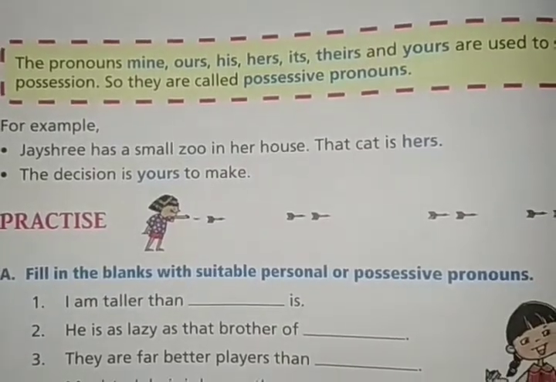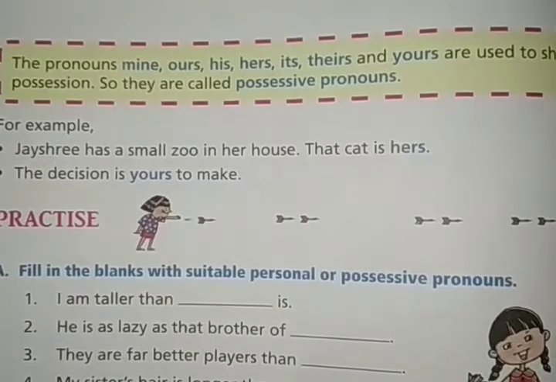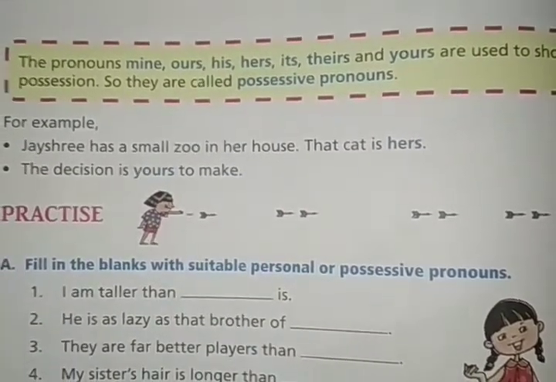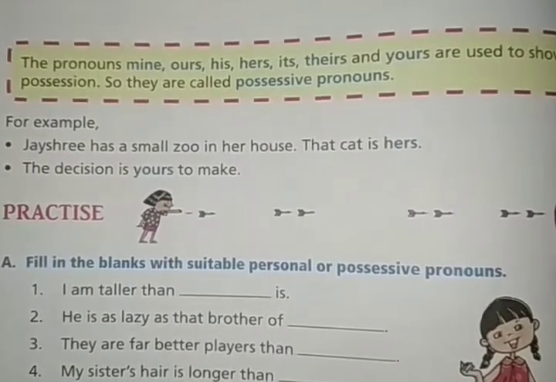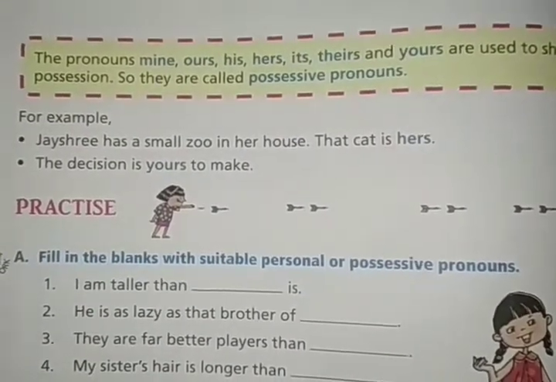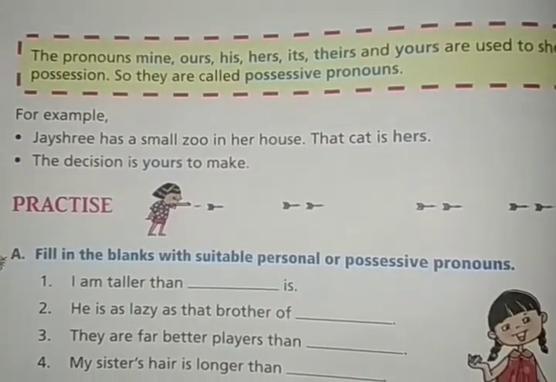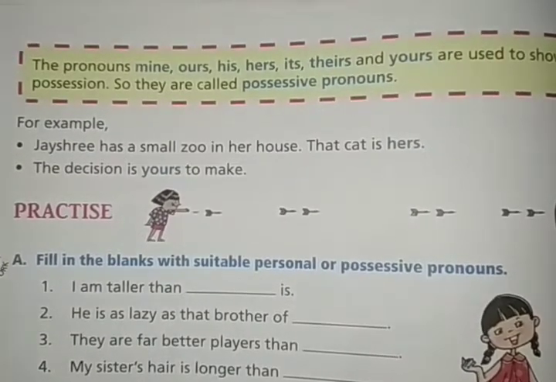Okay, the pronoun mine. So these types of pronouns which are used to show possession, right, on something, and the thing which belongs to the person or the noun, are called possessive pronouns. By the word possessive you all understand, right, when we are talking about the right over something.